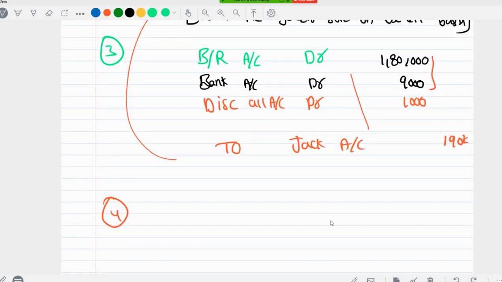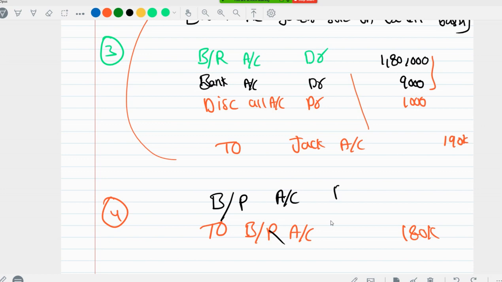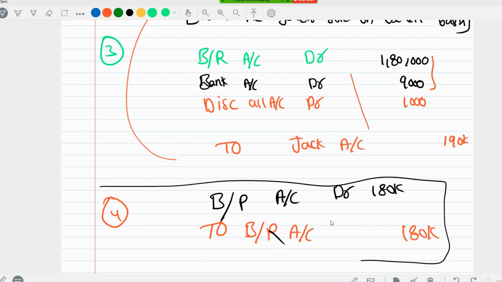So what I'm going to do is, bills receivable shows a debit balance normally, right? So I need to cancel it. To cancel it, I'm going to credit it to bills receivable account, 1,80,000. And then bills payable shows a credit balance because it is a liability. Now to cancel it, I'm going to debit it. Bills payable account debit 1,80,000. So that 1,80,000 bill is gone.